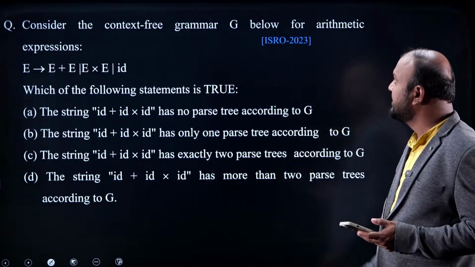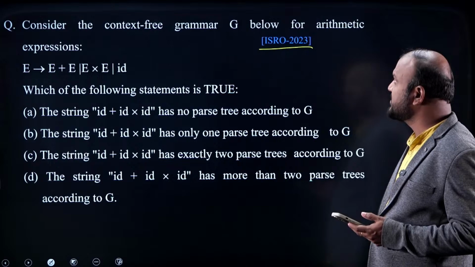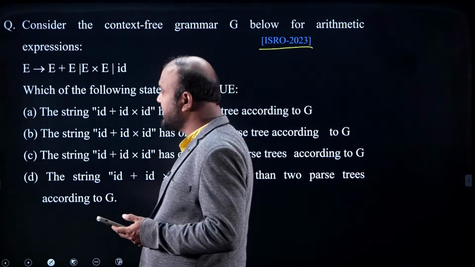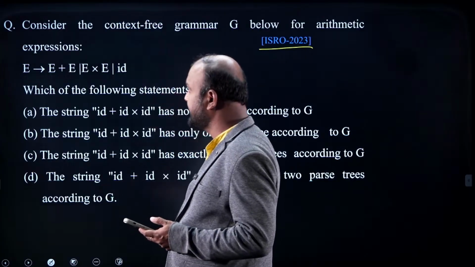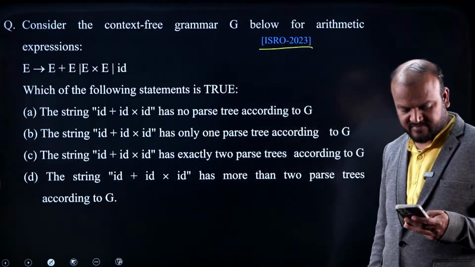Look at this one. It is again a recent question, an ISRO 2023 question. Consider the context-free grammar G below for arithmetic expressions. E derives E plus E, E into E or ID. The question is which of the following statements is true? Okay, have a look. I just want to check.